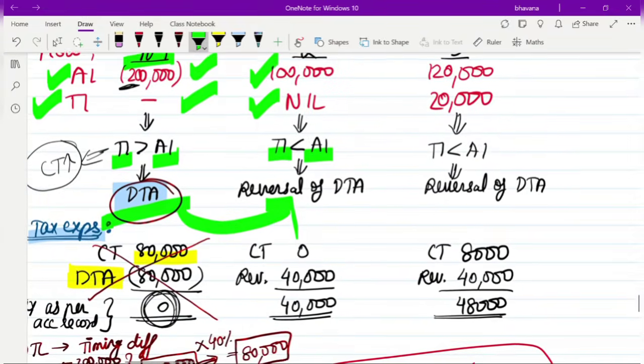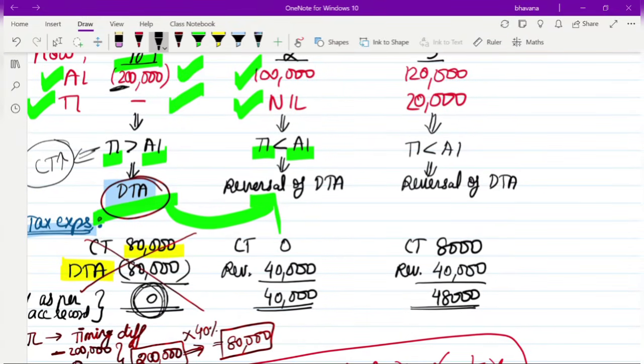So now let's find out the tax expense. Tax expense is nothing but accounting income into tax rate. Accounting income is 1 lakh, so 1 lakh into 40 percent, 40,000 is your tax expense. What is the current tax? Since your taxable income is 0, your current tax is also 0. So what is the difference between both? 40,000. So 40,000 is nothing but your reversal of DTA.